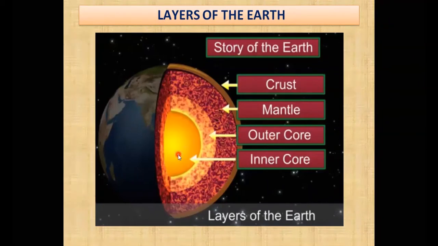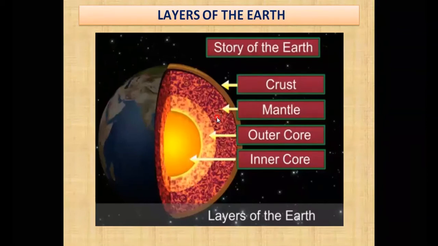The inner side has a great temperature, 5000 to 6000 degrees centigrade. So the inner core and outer core are very, very hot, and the hottest is the inner core. After that, if we start from the center, above the inner core and outer core, the mantle is there, the next layer of the earth.